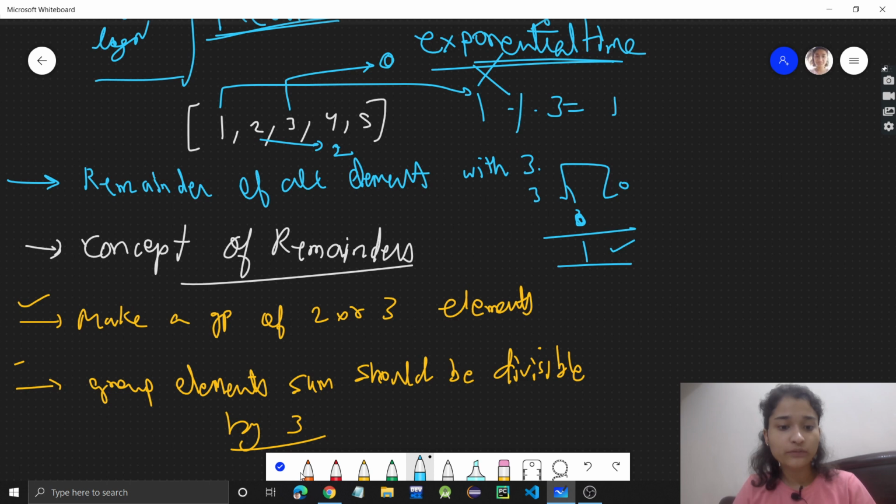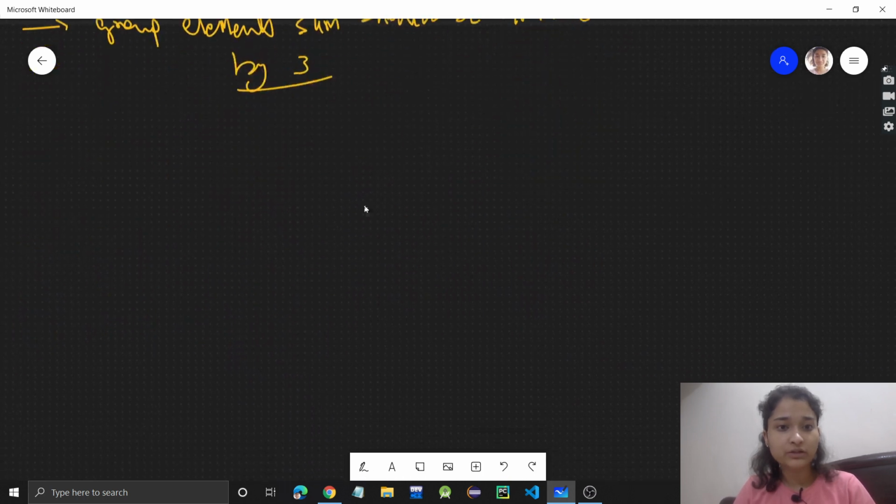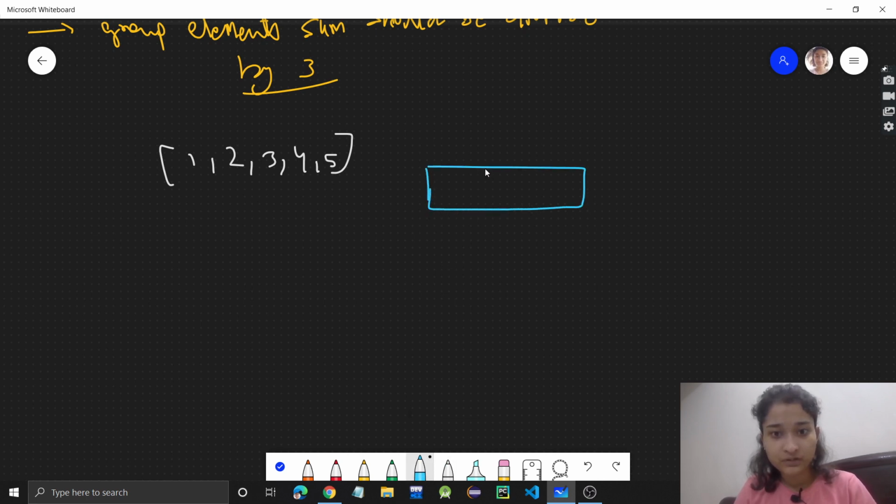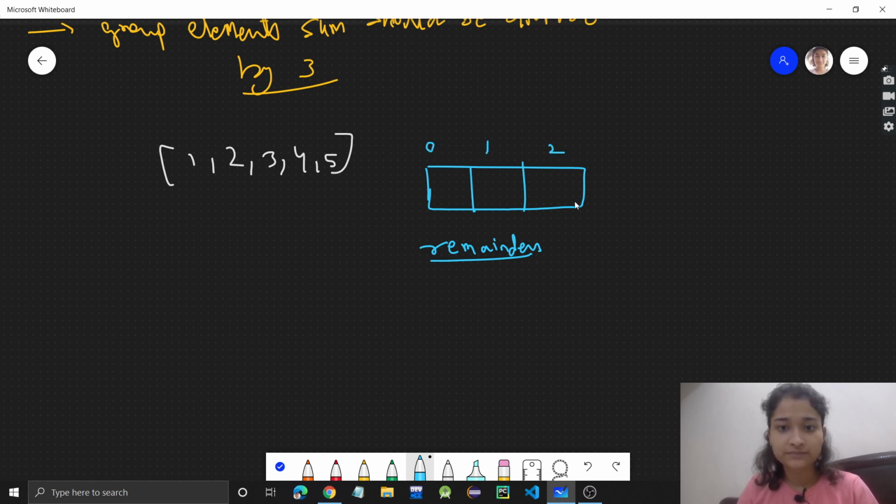So first of all, we will find remainders of all elements. This is my array 1, 2, 3, 4 and 5, and I will have an array in which I will be storing the remainders. You might be thinking why I have created an array of size 3.